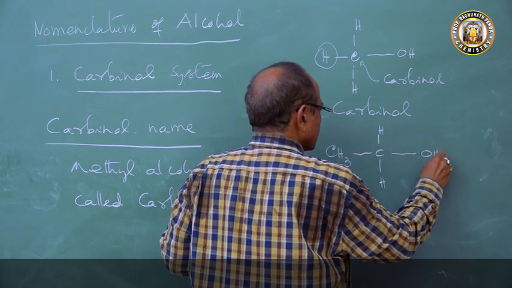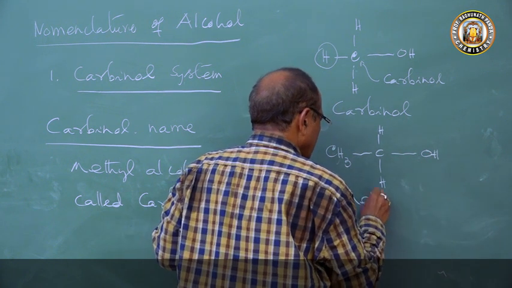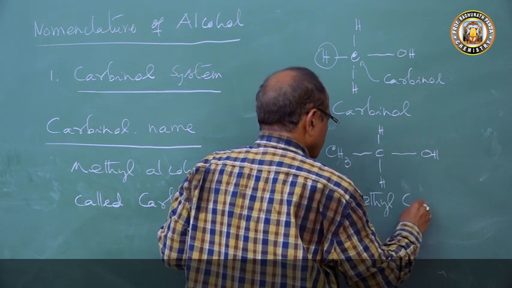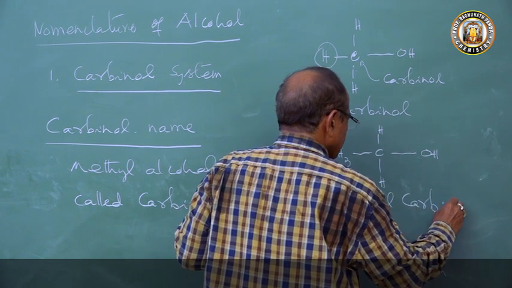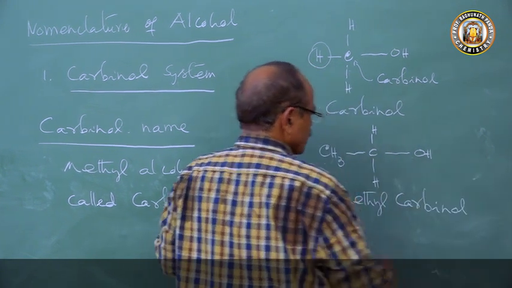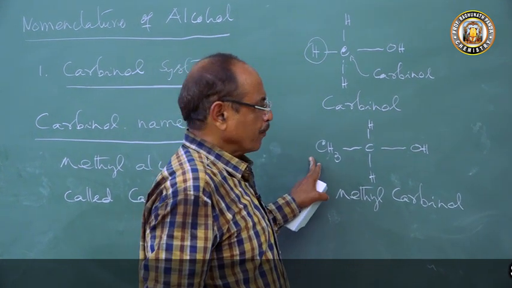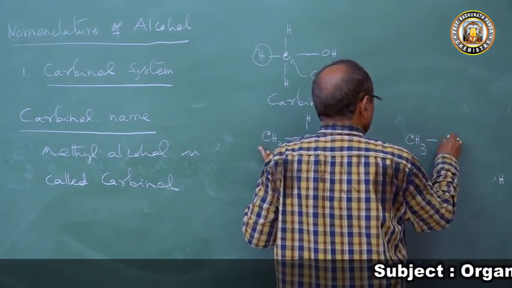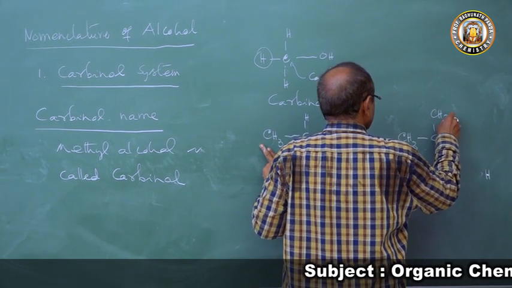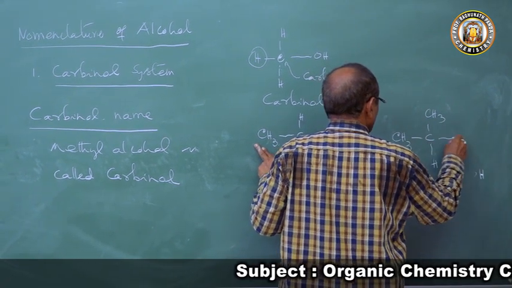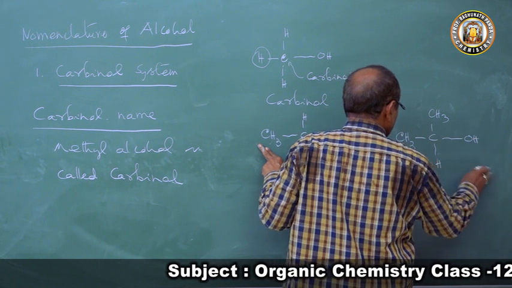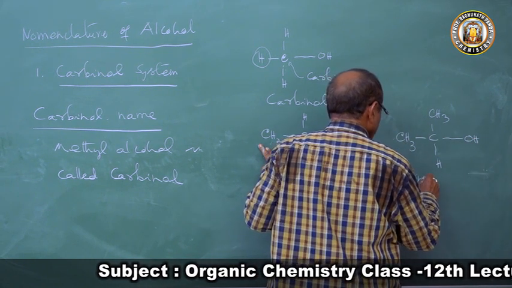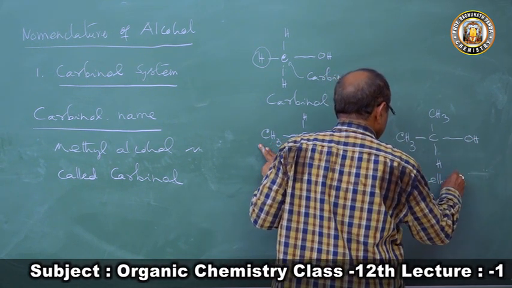What is the name? This was called methyl carbinol. This is ethyl alcohol, called methyl carbinol. If you have two alkyl groups, CH3, H, OH, this was called dimethyl carbinol.